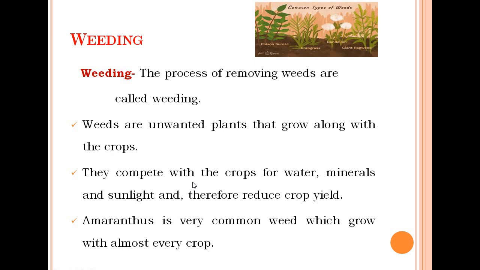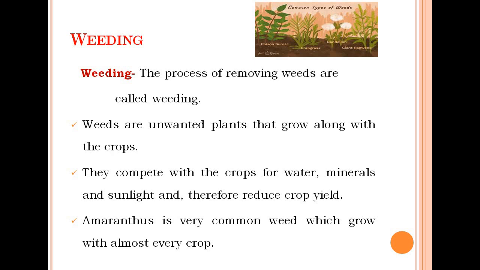So, weeding. What are weeds? Can you see here? I am showing you some pictures of the common types of weeds. Before going to the process of weeding, we should know what weeds are. Weeds are the unwanted plants that grow along with the crops. When we grow crops, sometimes some undesirable plants grow along with the crop. Those undesirable plants are called weeds. So there is a need to remove the weeds.